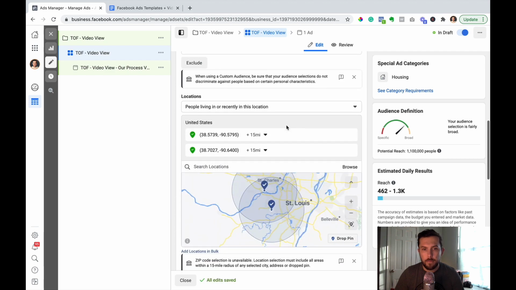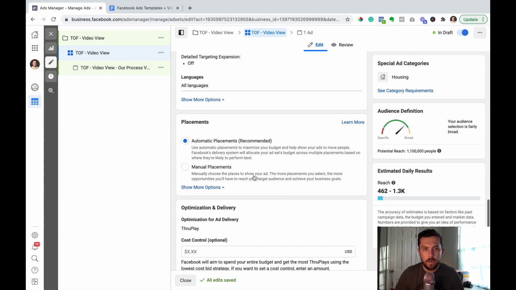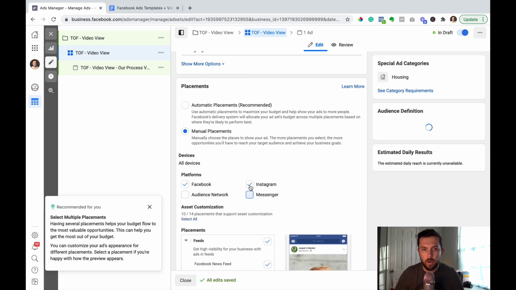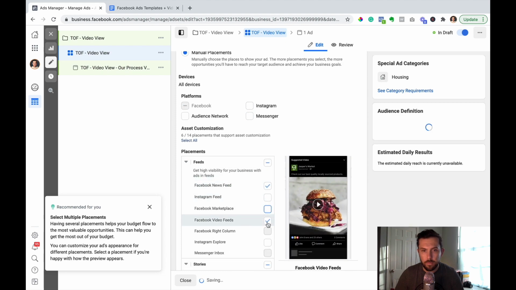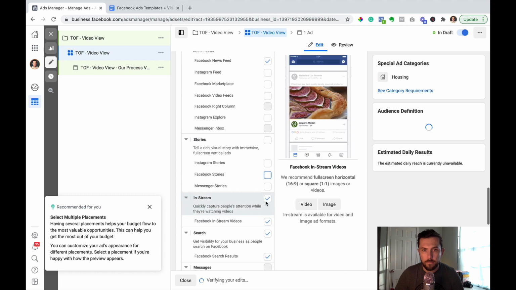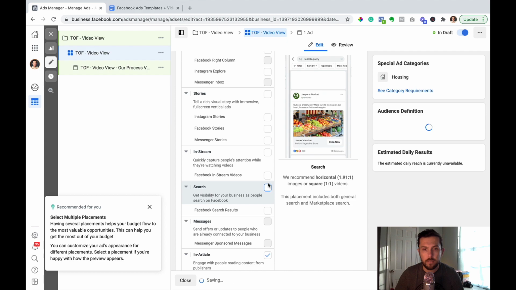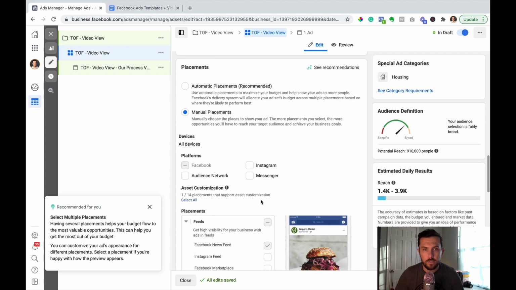Okay. And we're going to continue to go down. I'm going to do manual placement because I only want this to show up on a Facebook newsfeed. That's the only place I want this to show up, nowhere else. Some of these other locations are good for retargeting because they're already familiar with you, but really we only want this to show up in the newsfeed.